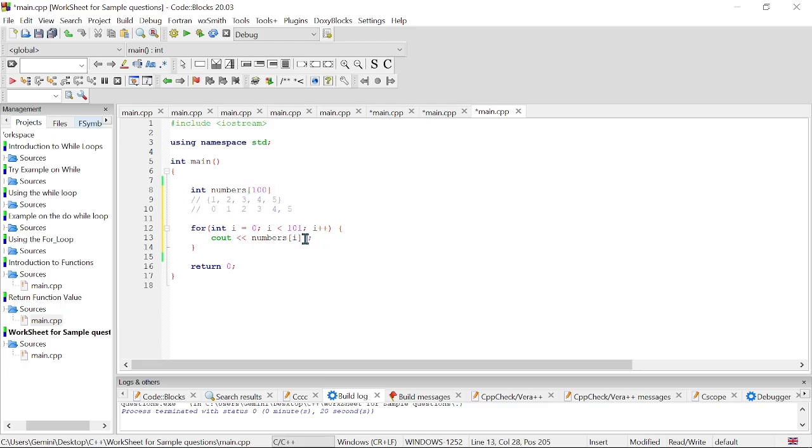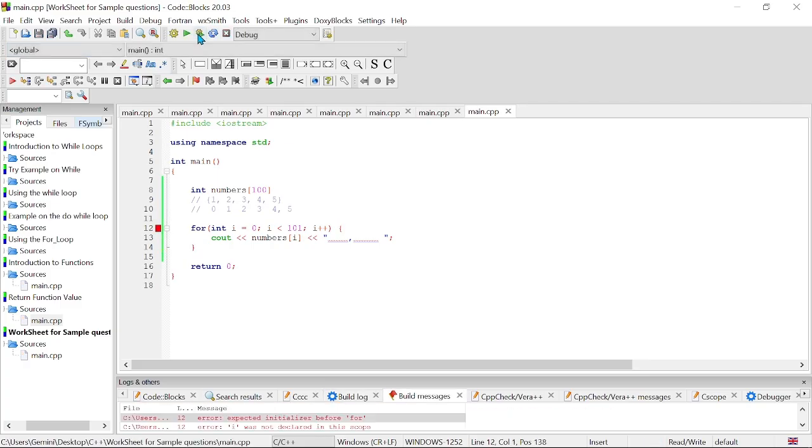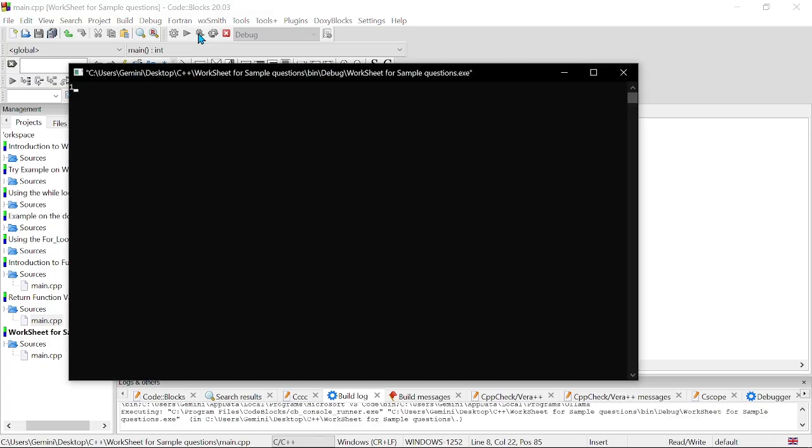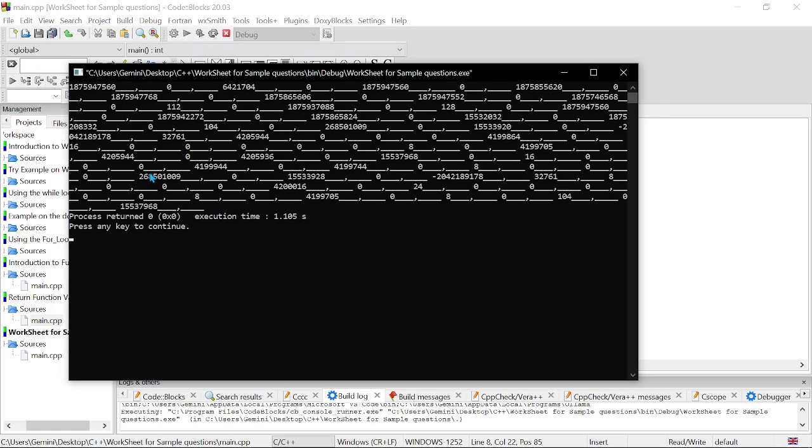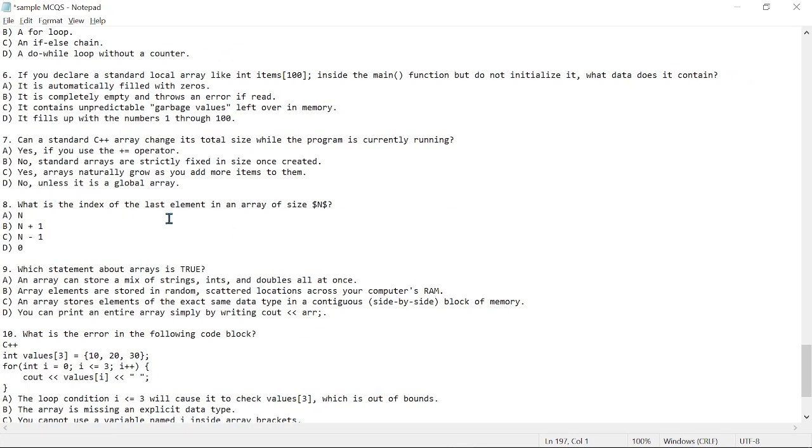So let's actually add some separation. Let's add some space here. Okay, so let's try running this and see what we are going to get. A for loop. All right, so we have to end this with a semicolon, and let's run this again. And then we are definitely getting some gibberish, right? So let's get back to our question, and then what will be the best answer? So it's going to be C. It contains unpredictable garbage values left over in memory, right?